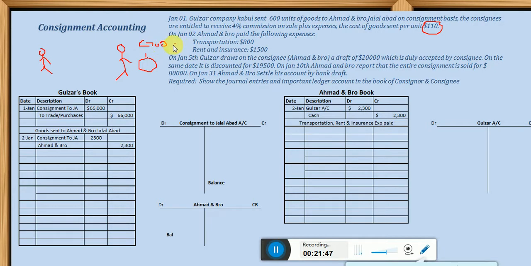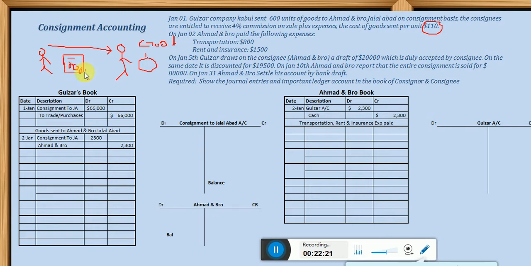Look, dear students, this consignor is ordering the consignee, this individual, telling him to accept a draft. What is a draft? A draft is a document like paper. It is written by the consignor, ordering the consignee to pay a certain amount. And how much is the amount in our example? $20,000.